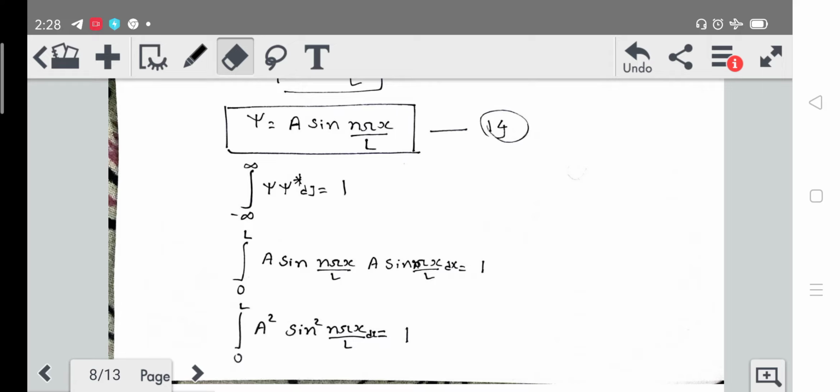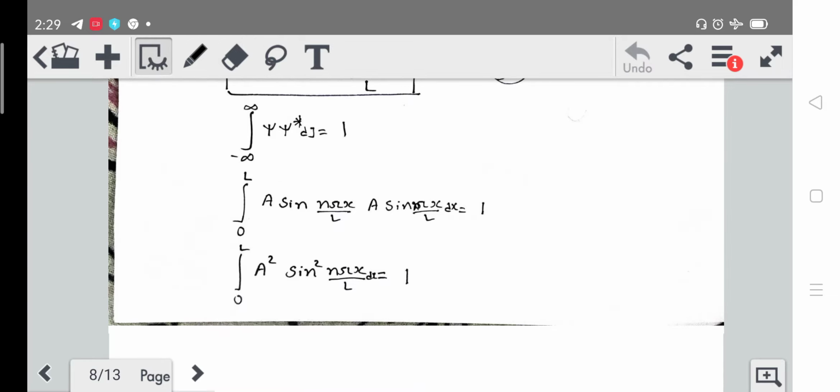If we don't have i in a particular term, that term will remain the same. So we will have the integral 0 to L of a sine n pi x upon L into a sine n pi x upon L dx is equal to 1.